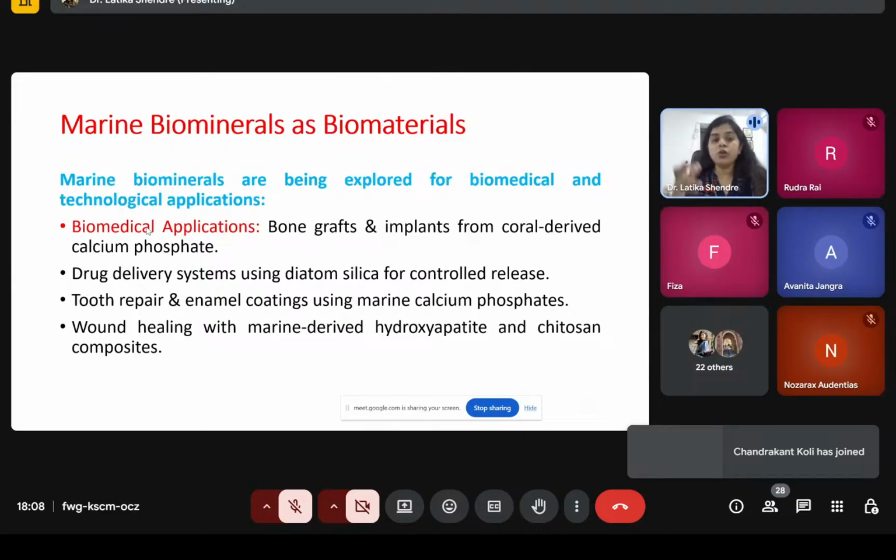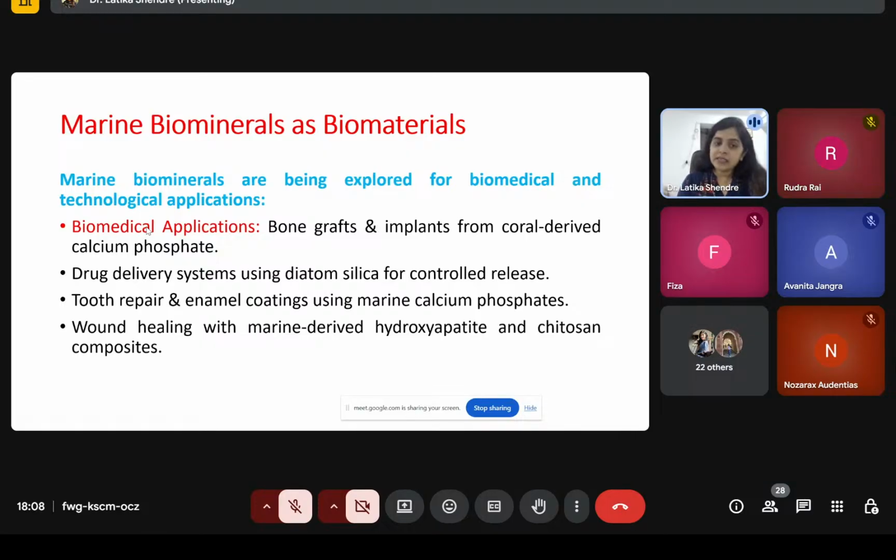In that also these biominerals have been used, and the form will be calcium phosphate. At the same time, the diatom silica is responsible for the process of drug delivery. In the wound healing system, hydroxyapatite, chitosan composites, these biominerals are very essential.